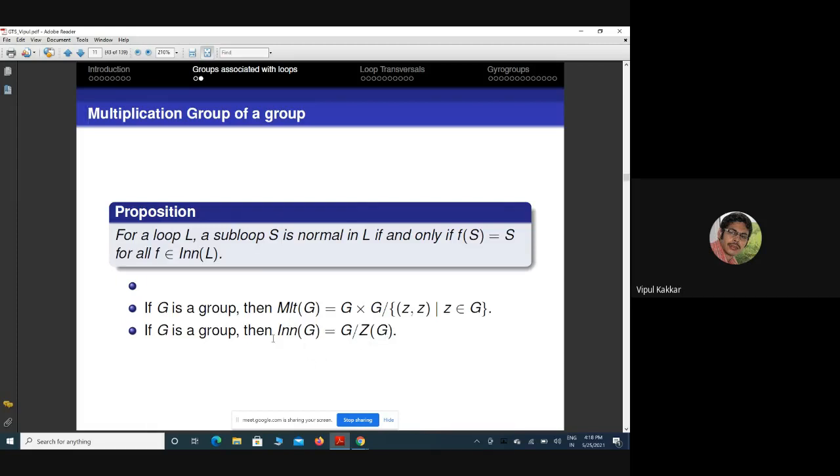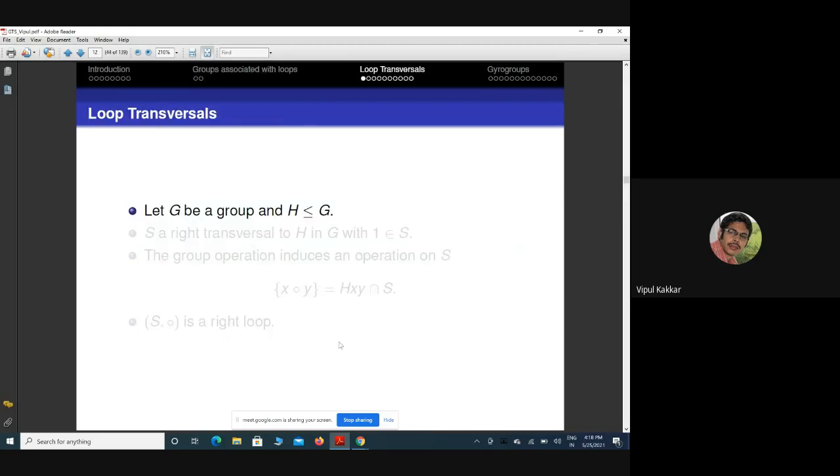That is why we have inner mappings, because in the group case they coincide with the inner automorphisms. Okay. Now let me recap what we have done up to now.